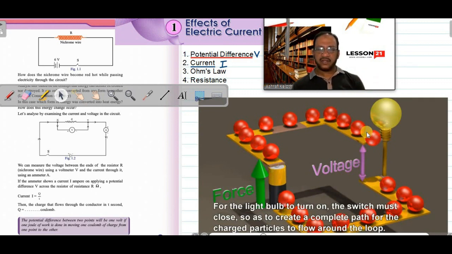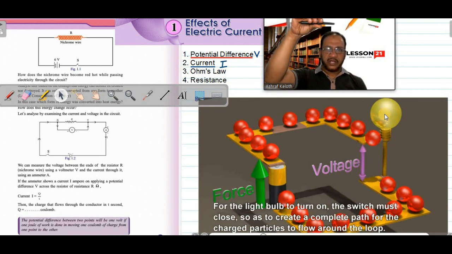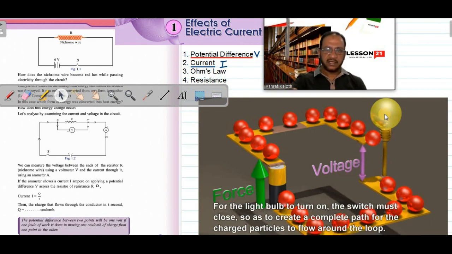When they are falling down to low energy, they are moving through the bulb. When they fall to the low energy level through the bulb, the energy difference is converted into light energy. Like when you drop a stone, its potential energy is converted into kinetic energy, and when it hits the ground, that difference of potential energy appears in the form of sound energy.